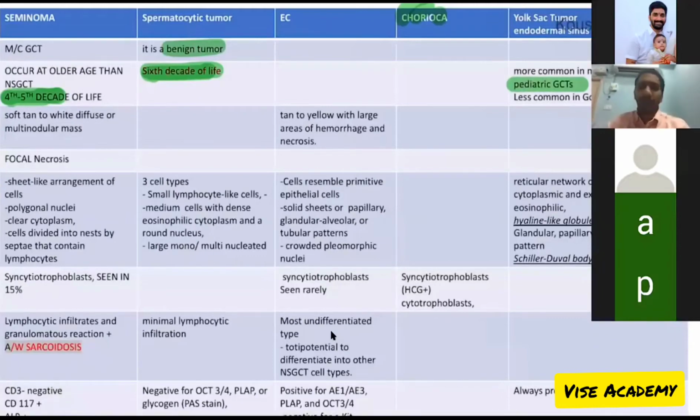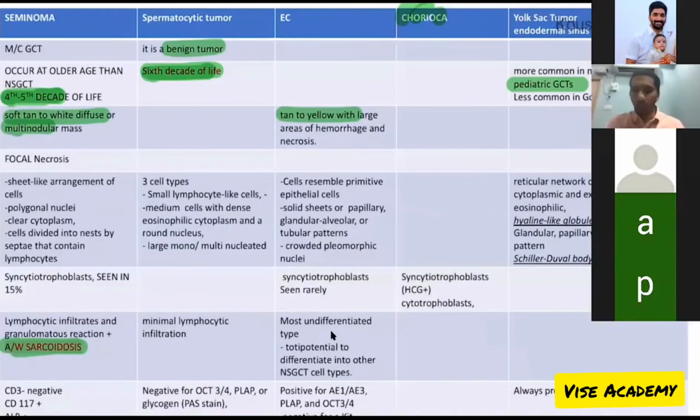And what is the pathological appearance? Seminomas are soft, tan in appearance, multinodular, whereas embryonal cell carcinomas are yellow or tan colored with hemorrhage and necrosis. What is MCQ important for you is the germ cell tumor which is associated with sarcoidosis. Seminoma is the answer. Seminoma is the germ cell tumor associated with sarcoidosis.